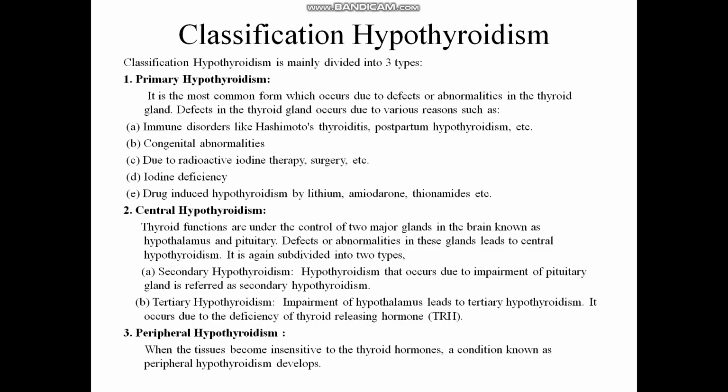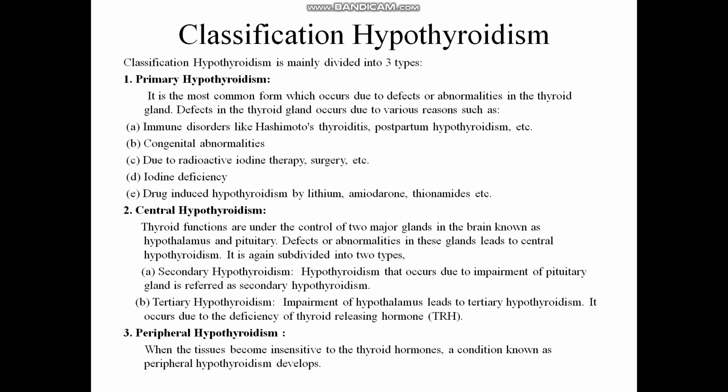Next, the classification of hypothyroidism. We can classify hypothyroidism into three types. First is primary hypothyroidism, then central hypothyroidism, and peripheral hypothyroidism. In primary hypothyroidism, what happens? It is the most common form, which occurs due to abnormalities in the thyroid gland. That means primary hypothyroidism occurs due to abnormalities in the thyroid gland.